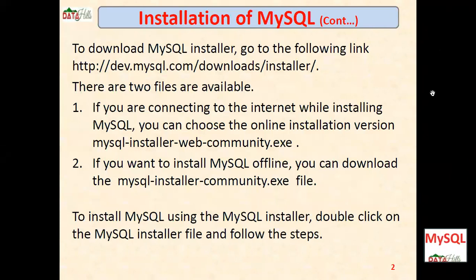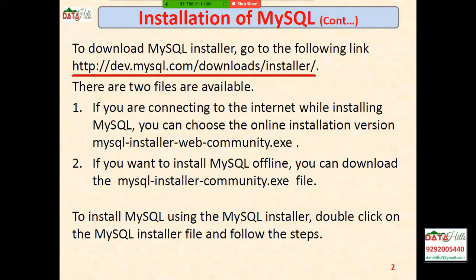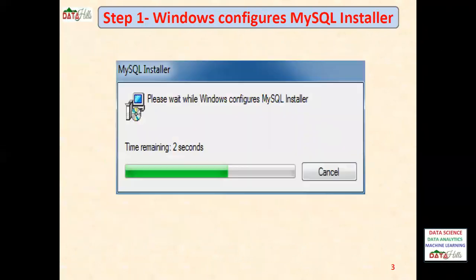Right, there are two files: one is offline and one is online. This is the link that we have. If you want to install, this is the official link. It is open source and free software. Anyone can download it and anyone can use it. These are the steps that we have to follow.